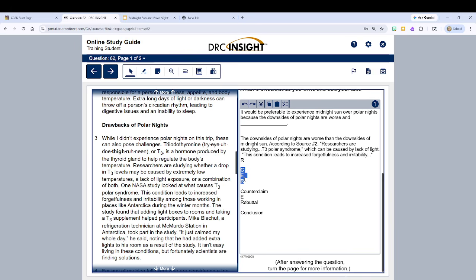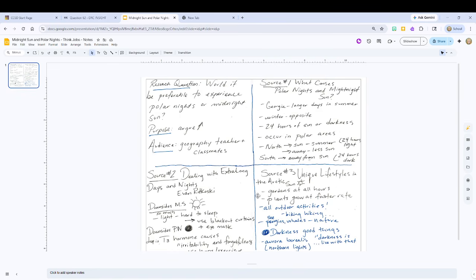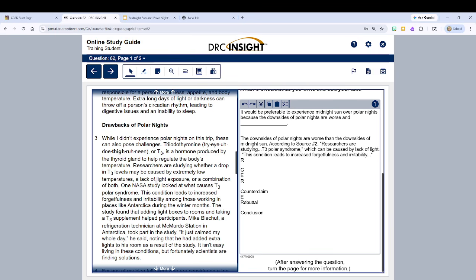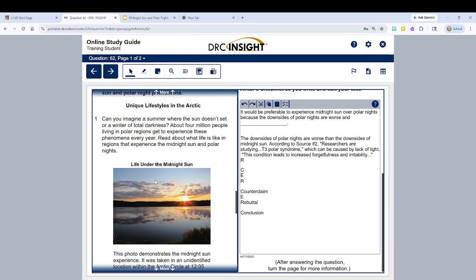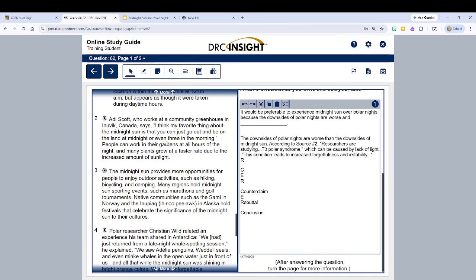Let's work on this second body paragraph here and think about what evidence we have, something to do with our notes here and all these outdoor activities. You can garden, you can go biking and hiking. Let's find that article and that something about that we can use as a piece of evidence.